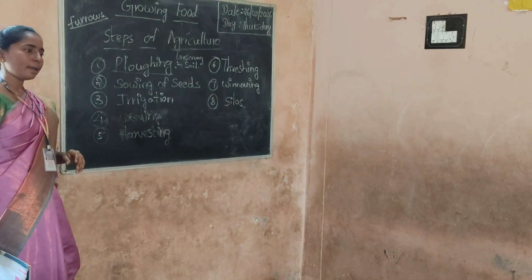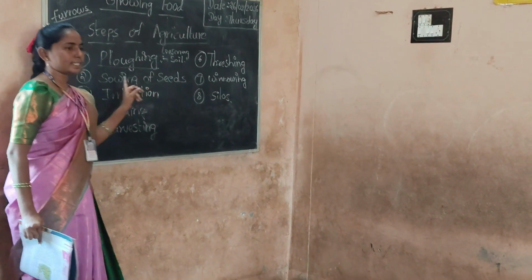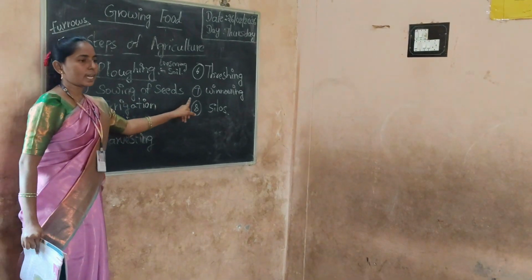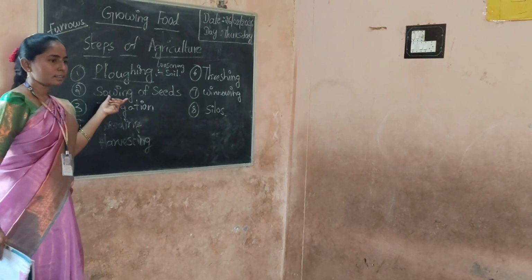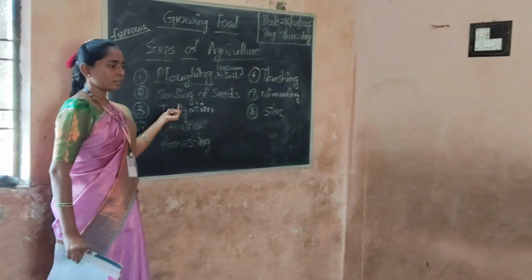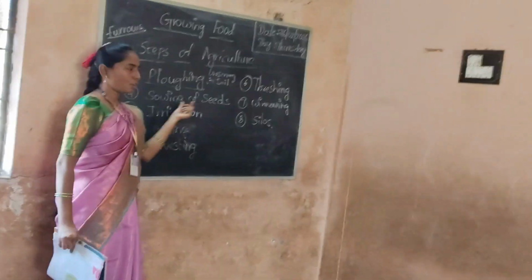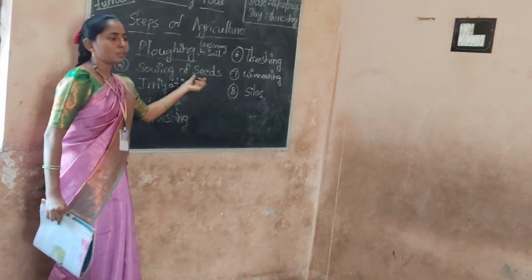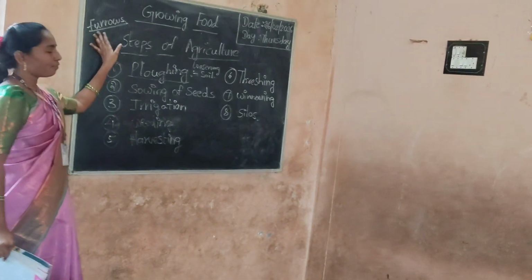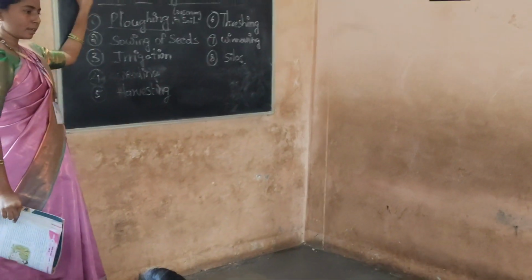Furrows are made. So after ploughing, the second step is sowing the seeds. So sowing means seeds, vittanalu. So these seeds are sown in the furrows.